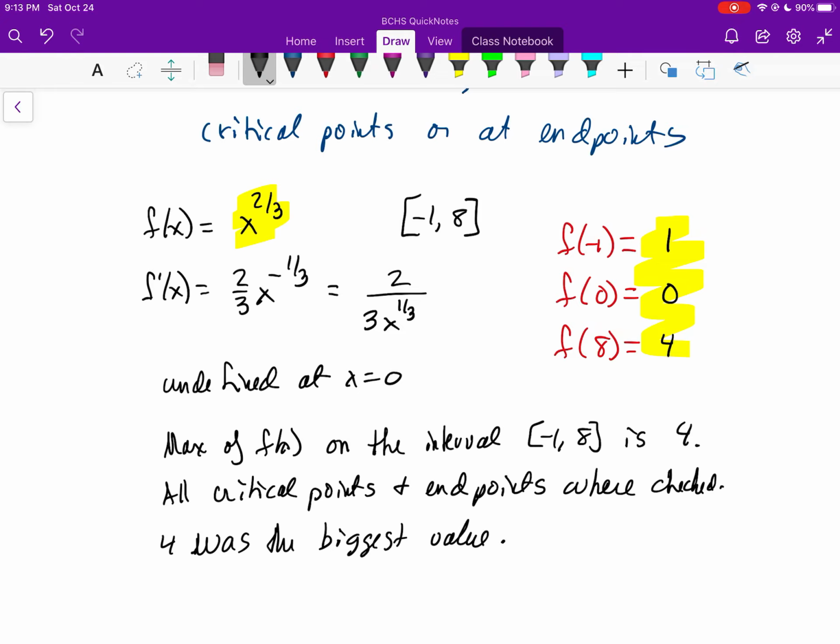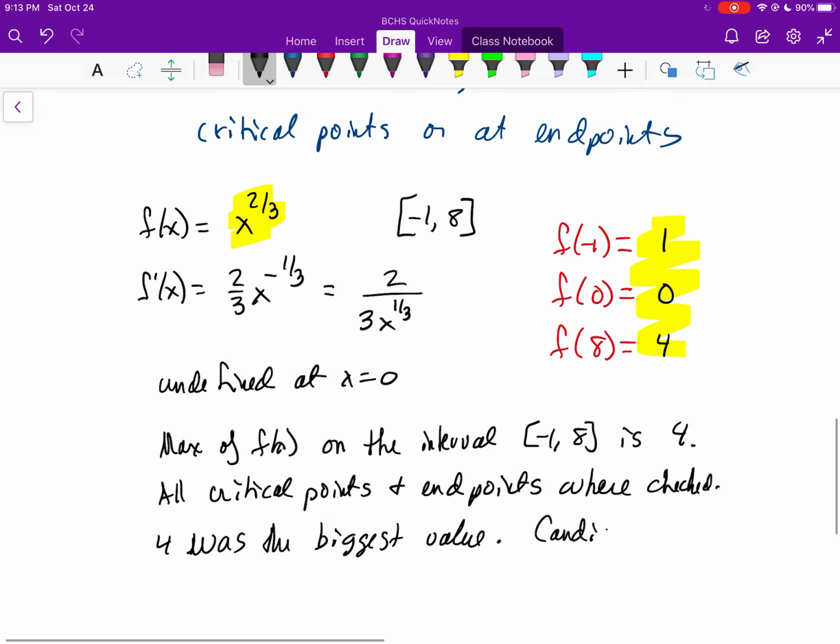You don't need to refer to the candidates test by name, but it is a good idea to list it if you do remember what it is. And so you could say something like candidates test. Again, you don't need to refer to it by name. As long as you have the logic over there, you will get credit for it. But you need to have some type of verbiage that you understand that you check these critical points and you check these endpoints in order to find that value.